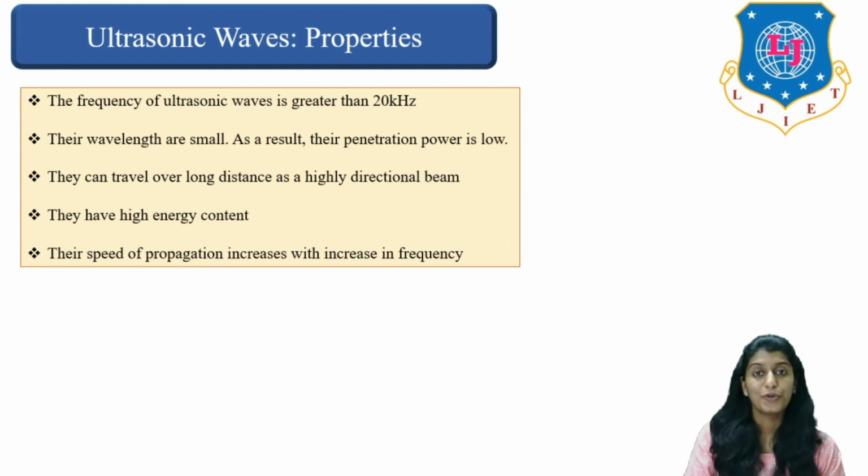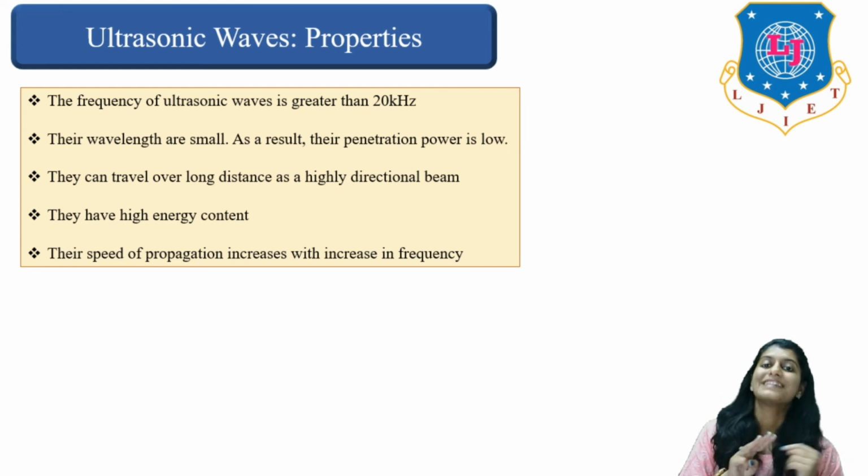So I just hope the topic which we have covered today is quite clear, and anything related to ultrasonic wave or properties related to ultrasonic wave is very much clear, right? Once again I am repeating, there are basically three different categories of sound wave: infrasonic, audible and ultrasonic. Infrasonic is inaudible to human beings.